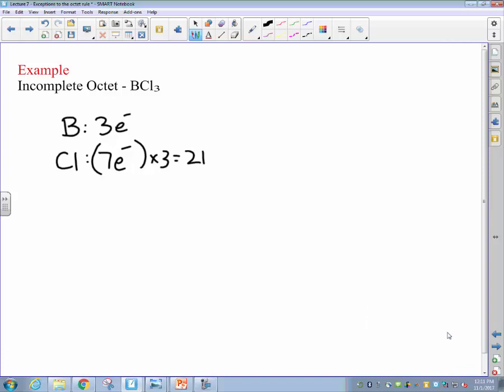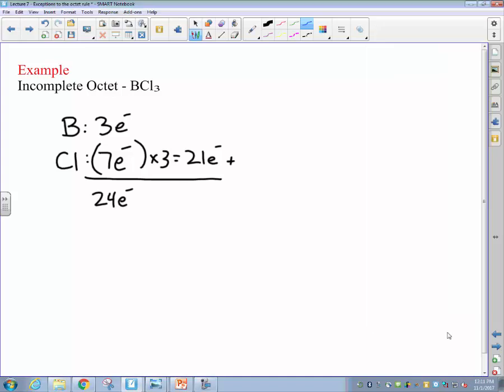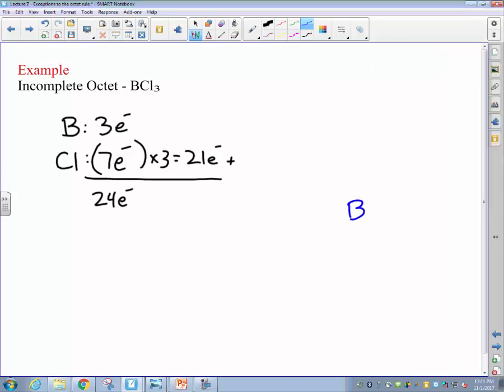Chlorine as a halogen has 7 available electrons in its valence shell. We have 3 of those chlorines in the BCl3 molecule, for a total of 7 times 3, or 21 electrons. When we sum up those values, this gives us a total of 24 electrons in the valence shell available to form bonds. As the less electronegative element, we're going to go ahead and place boron as our central atom, and then distribute the 3 chlorine atoms around the outside as our peripheral atoms.